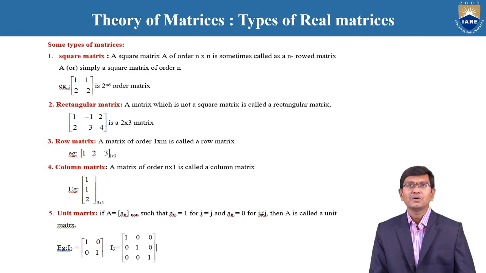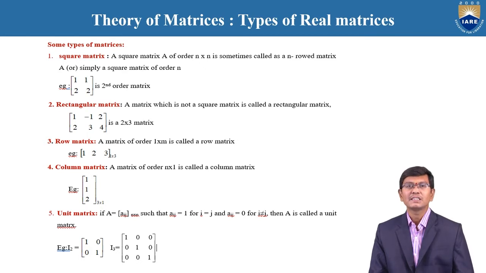And again coming to the types of the matrices. Under the types of the matrices, many different types of matrices are available. And today we are going to discuss some of the real matrices. Under this, first of all, there is the square matrix. The square matrix is nothing but the rows are equal to the columns.